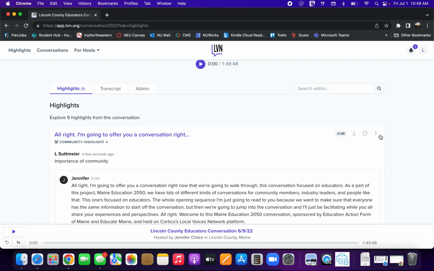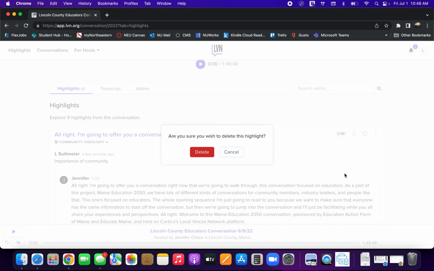I'm also going to show you how to delete or edit a highlight you've made. If you click on the highlight, there's the little three buttons here. You can click on those and you can either edit or delete the highlight. I'm going to delete this one.